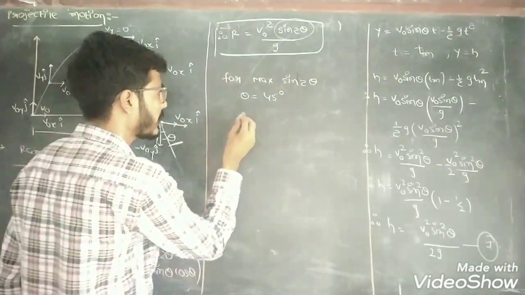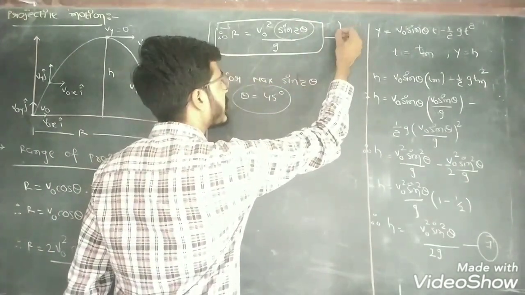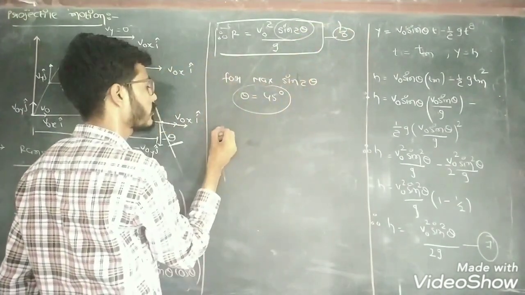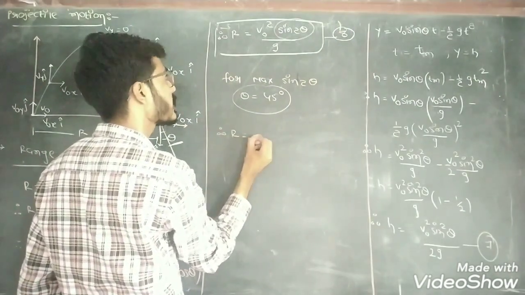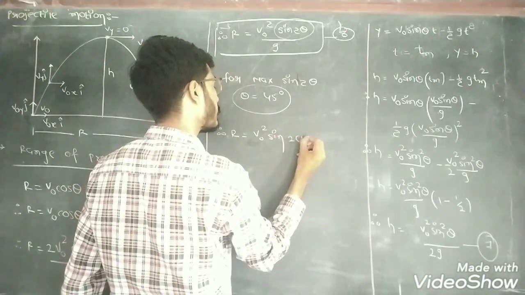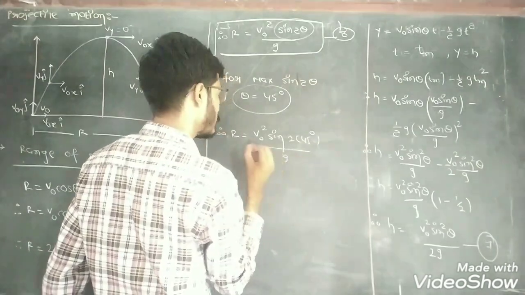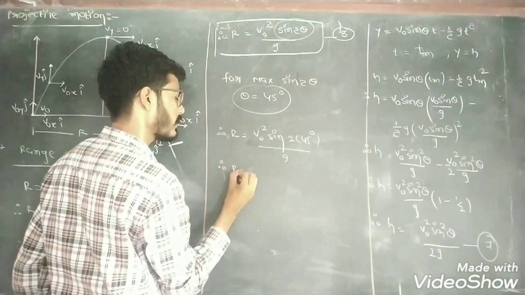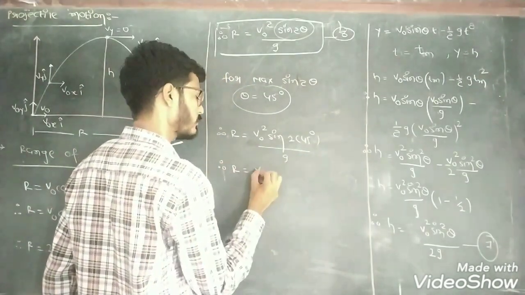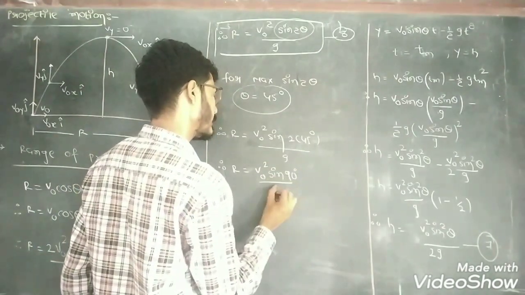Okay, so put the angle 45 degree in our equation number 8. So range becomes v0 square sin 2 into 45 degree divided by g. So R equal to v0 square sin 90 divided by g.